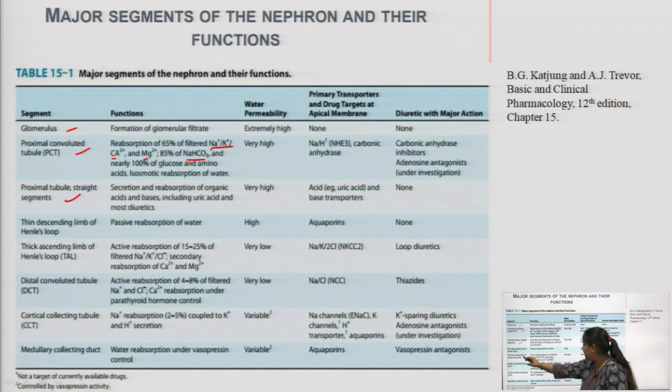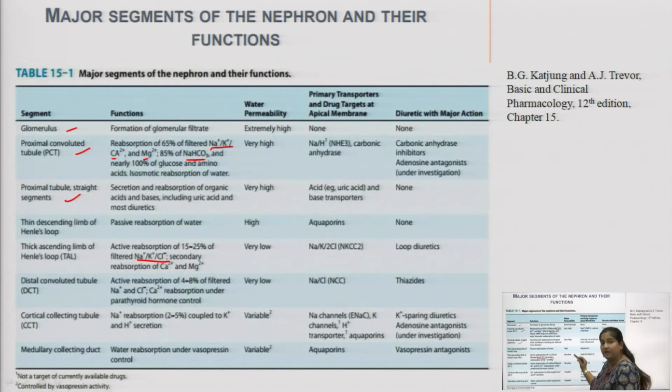And then comes the thick ascending loop of Henle, with active reabsorption of 15 to 20% of filtered sodium, potassium and calcium ions, and secondary reabsorption of calcium and magnesium ions. As you have already seen, in the proximal convoluted tubule there is already reabsorption of calcium, magnesium, sodium and potassium ions, but in the thick ascending limb you can see again secondary reabsorption of calcium and magnesium ions.